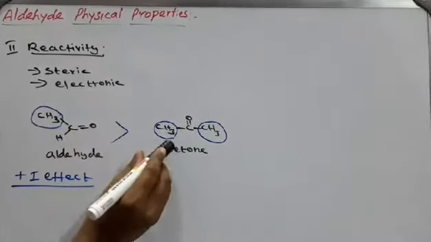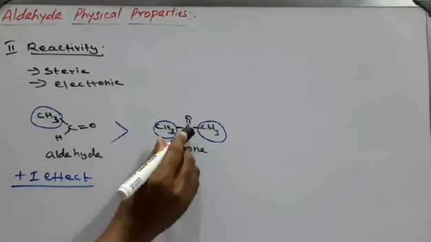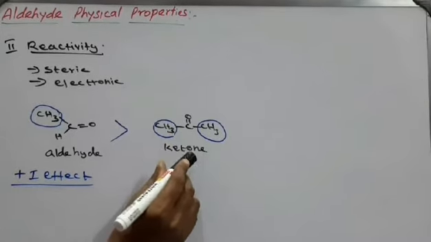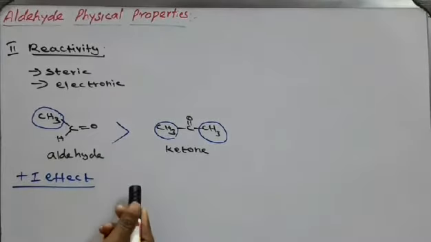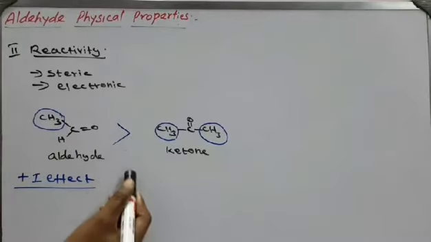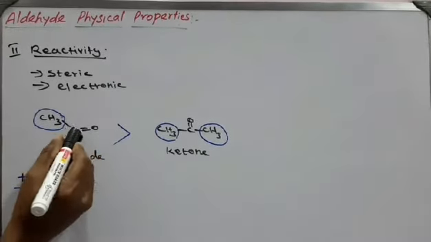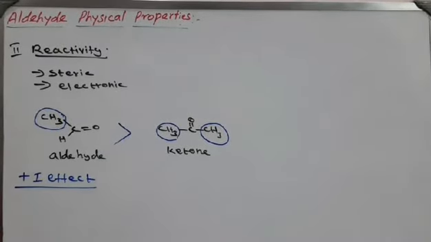Also, the electron releasing groups keep on releasing electrons, so less electron deficiency is present in the ketone, but more in the aldehyde. So the nucleophile easily attacks the carbonyl carbon atom. Okay, so this is reactivity.